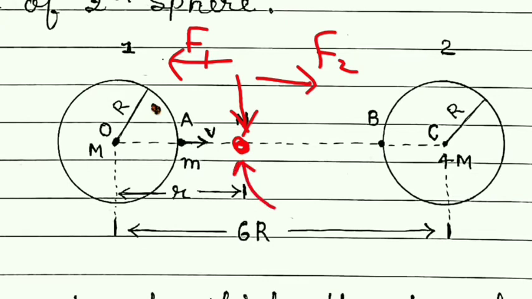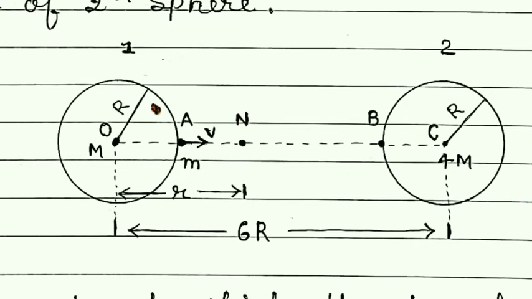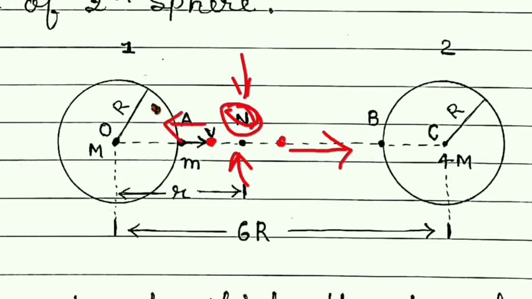At points other than this N, the force will not be 0. Means if I select any point here other than N, then the resultant force will be towards the second sphere, and if I select any point here, then the resultant force will be towards sphere 1, but at point N the force will be 0.